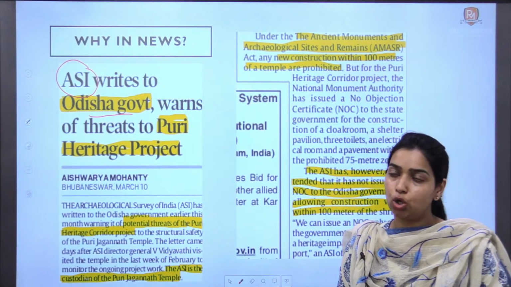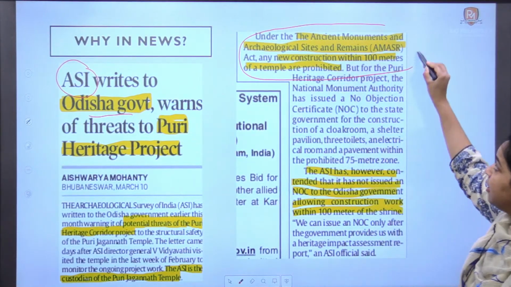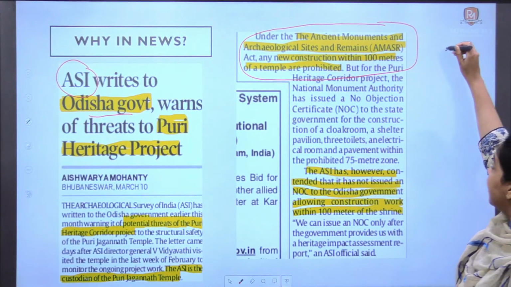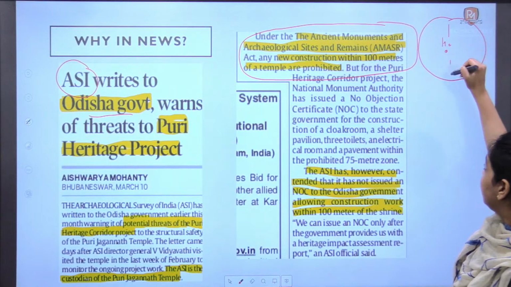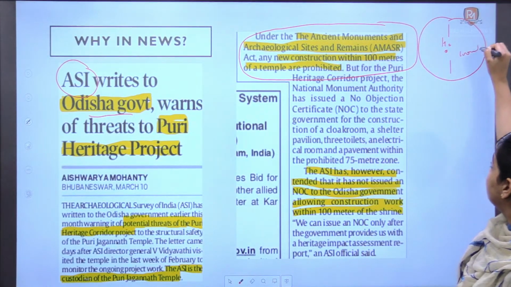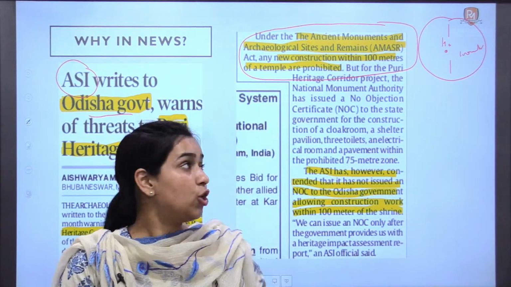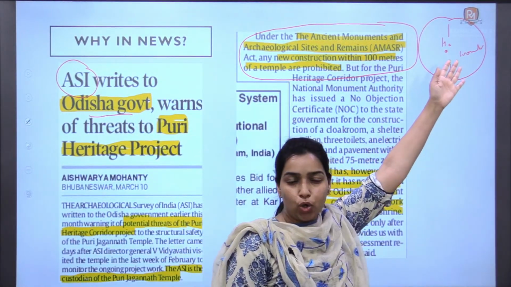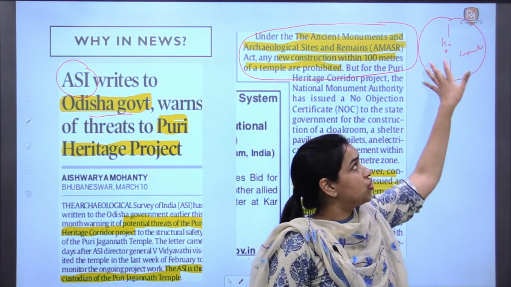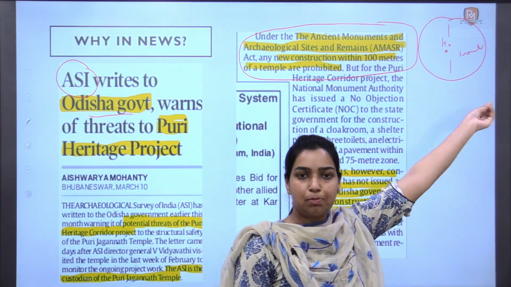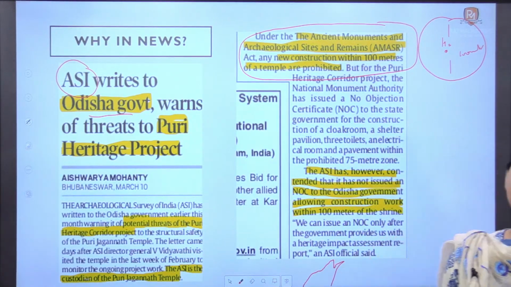How is it claiming so? So according to your Ancient Monuments Act, okay, एक हेरिटेज बिल्डिंग के 100 मीटर के रेडियस के अराउंड you cannot construct any new construction. Because see, this heritage building is very old, its construction is dilapidated and old. So if you bring new constructions very near to this building, this building's structural survival is threatened.